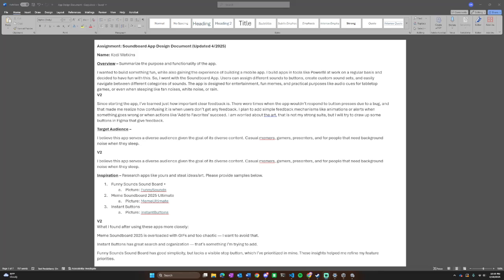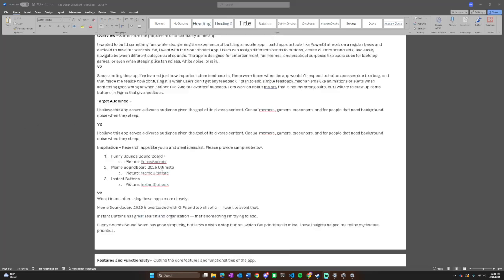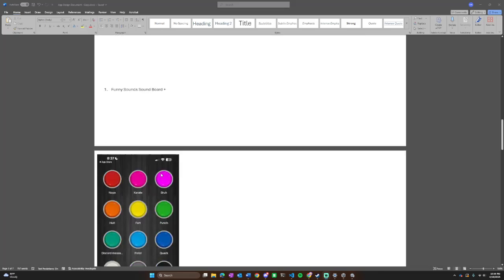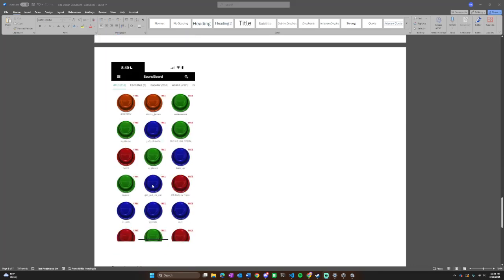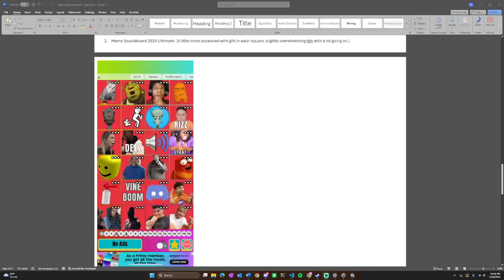Some of the apps that actually inspired me were Instant Buttons and Meme Soundboard 2025, which is down here. Some of these right here, these are all GIFs, which I found overwhelming. I do like the variety of features that they offer though, but some of them are a little cluttered, like I said, like this one.